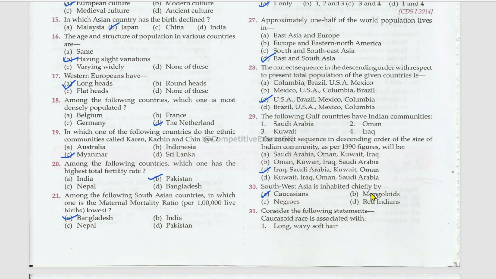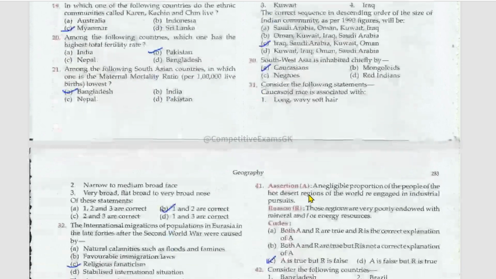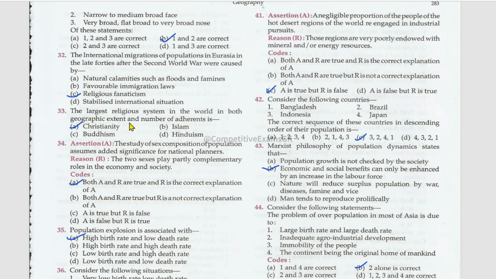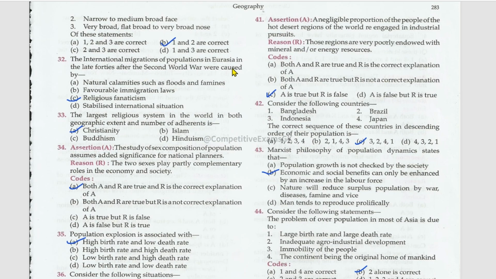Southwest Asia is inhabited chiefly by Caucasians. Consider the following statements. Caucasoid is associated with long wavy soft hair, right? Narrow to medium broad face, right? Very broad, flat broad to very broad nose, no, false. 1 and 2 are the correct statements. The international migrations of populations in Eurasia in the late 40s after the Second World War were caused by religious fanaticism. The largest religious system in the world in both geographic extent and number of adherents is Christianity.